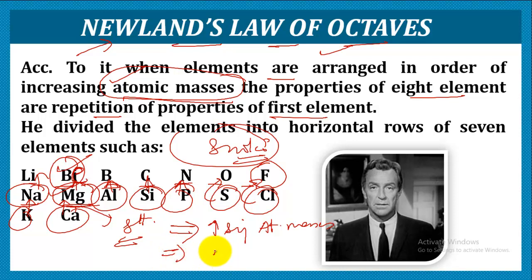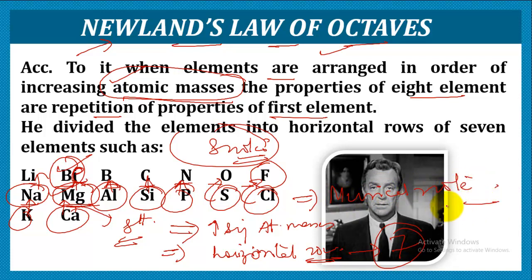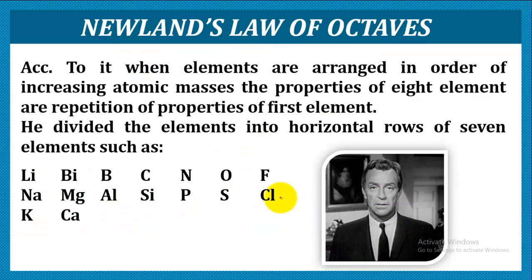Second, he arranged the elements in the horizontal rows, right, and it was a row of 7 elements. And this type of classification resembled the musical note. And according to it, every 8th element shows the properties which is actually the repetition of its first element. So this is what was Newland's law of octaves.